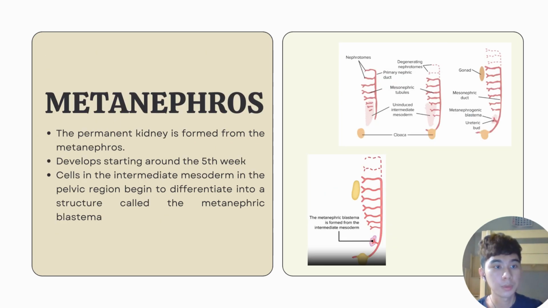The permanent kidney is formed from the metanephros, which begins to develop around the fifth week. In the pelvic region, cells in the intermediate mesoderm start to develop into a structure known as the metanephric blastema, which ultimately develops into the nephron cells, which also release the growth factors that encourage the growth of the ureteric buds, which emerge from the caudal region of the mesonephric duct.